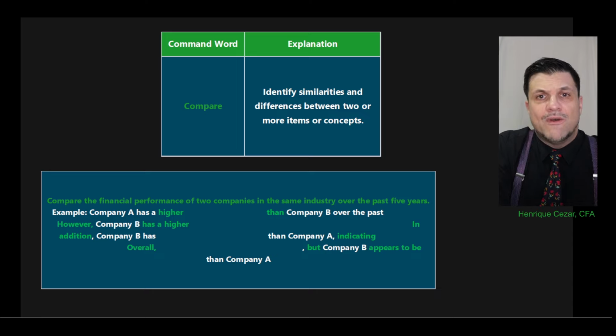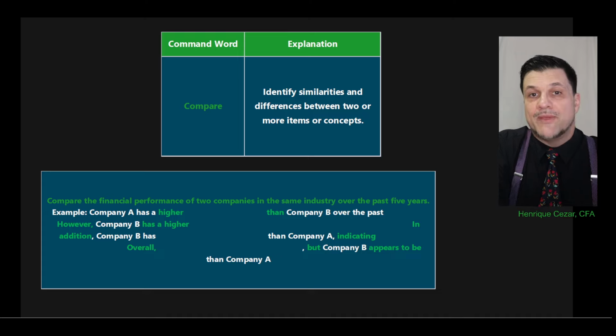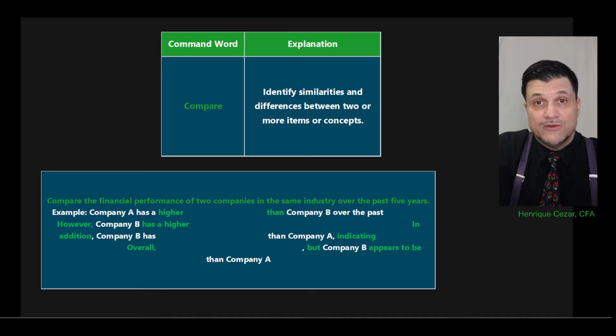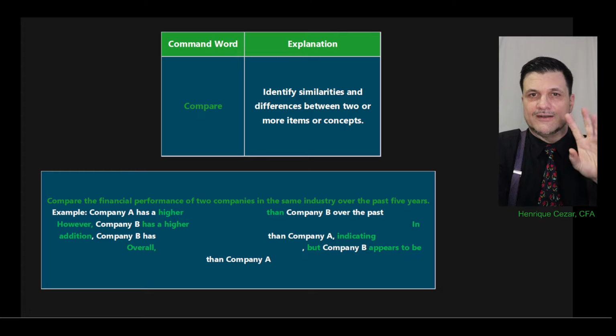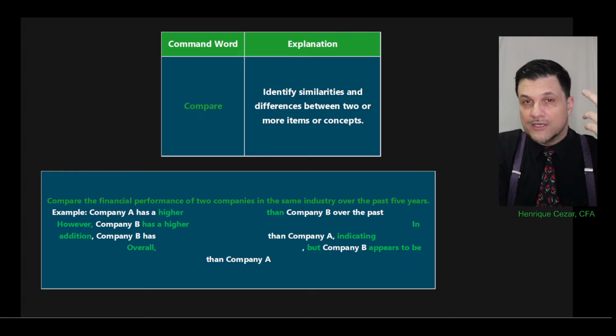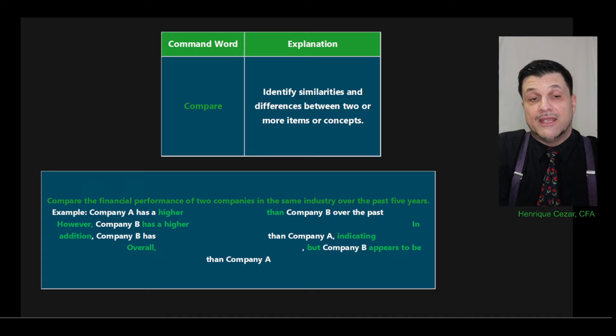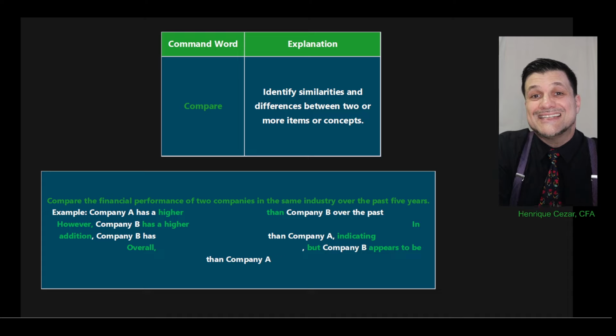Put a however. However is a mandatory word on compare. Okay, so if you compare, you're going to include that however. Put that however there, right? That's also going to make the reader, whoever is correcting your answer, see it's a comparison, right? Because I'm pointing out, I'm stressing differences and similarities.